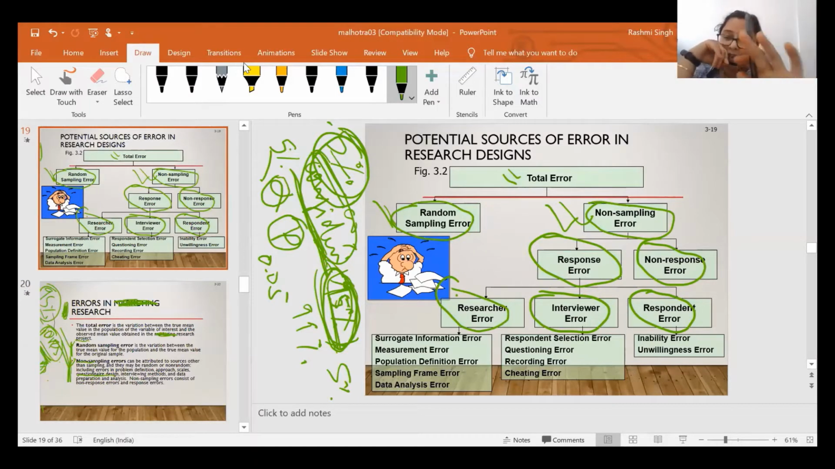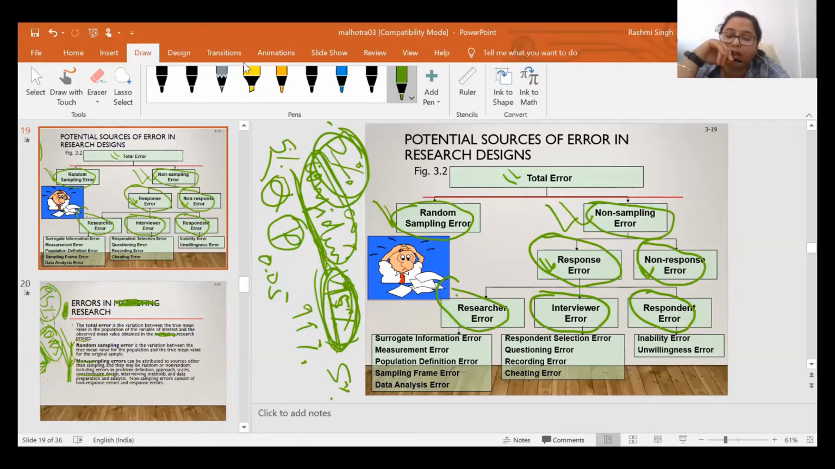It means that you will select the correct sample. In case of random sampling error, you may select an incorrect sample. But in case of non-sampling error, you will take the correct sample, but errors can still occur because of the response error or because of the non-response error.